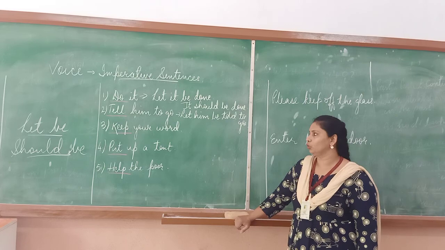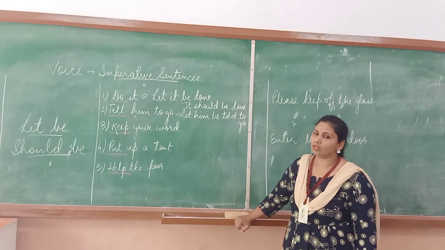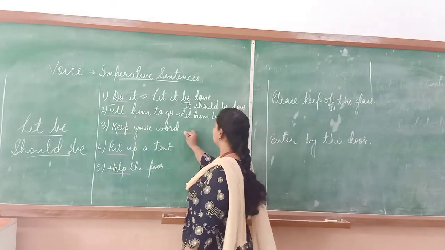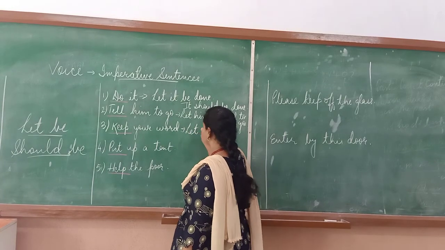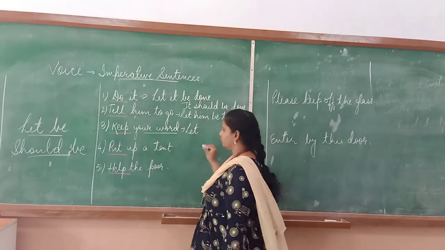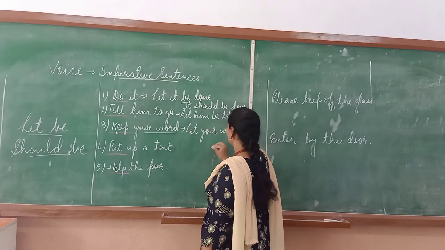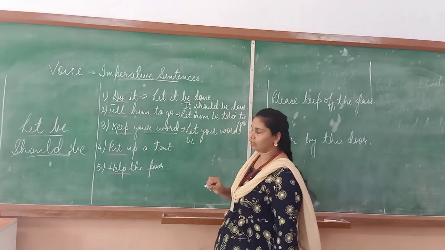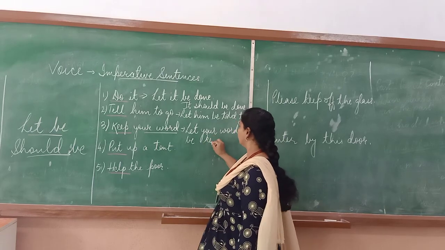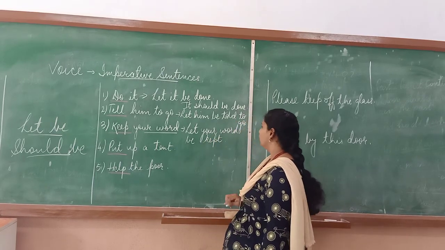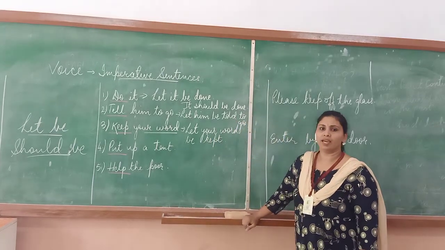He should be told to go. Keep your word. Can you imagine the answer? Let the object, your word, the second helping verb be, and the V3 of the verb keep will be kept. Let your word be kept.